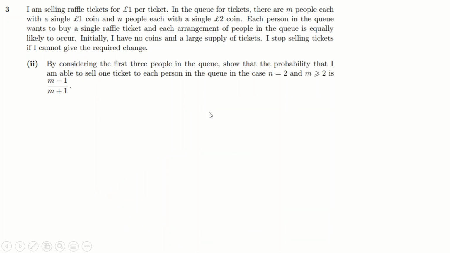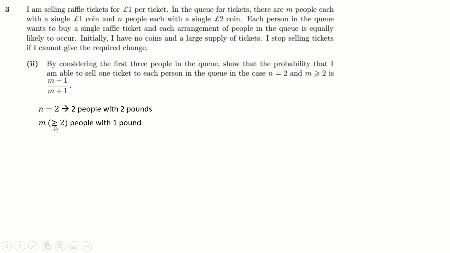The next case they ask you to talk about is what happens if there are two people with £2 coins. Now, this ends up being a little bit complicated. They give you a hint, which is to consider the first three people in the queue. But yeah, so let's say there are n, two people with £2 coins, and there are m, and now m is greater than or equal to 2.